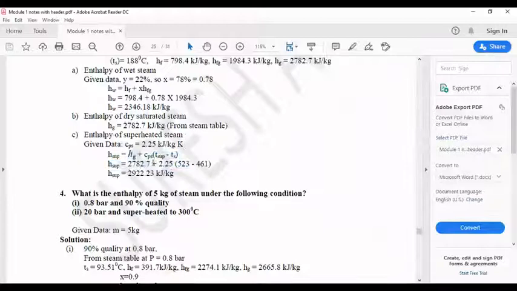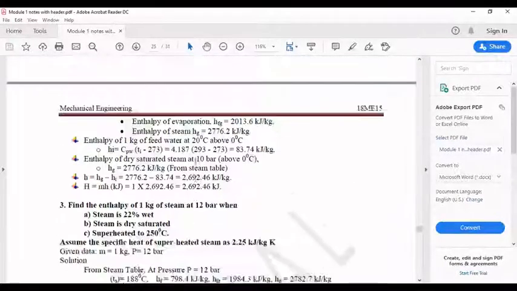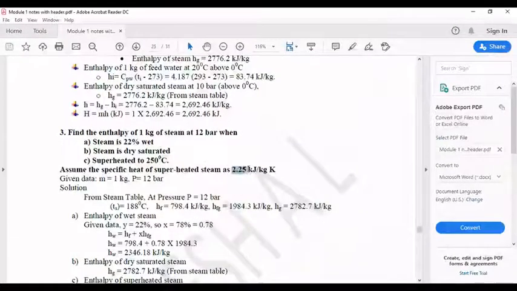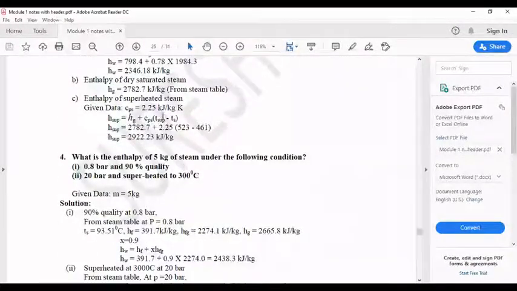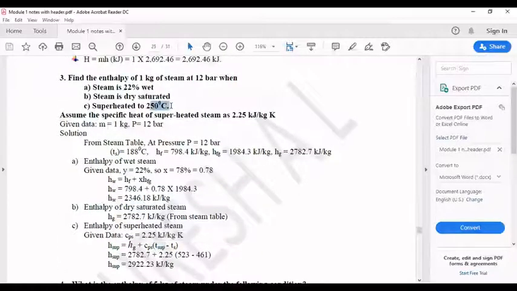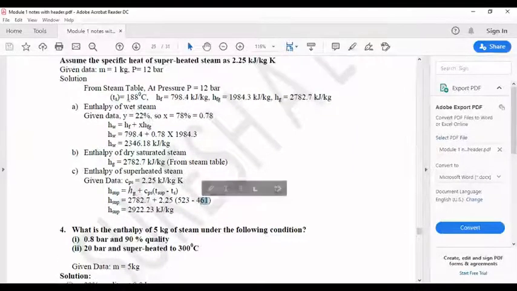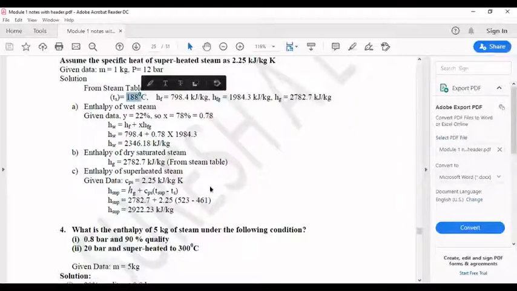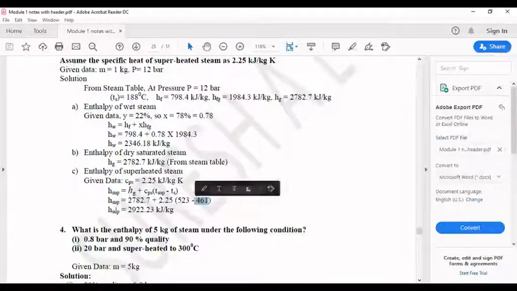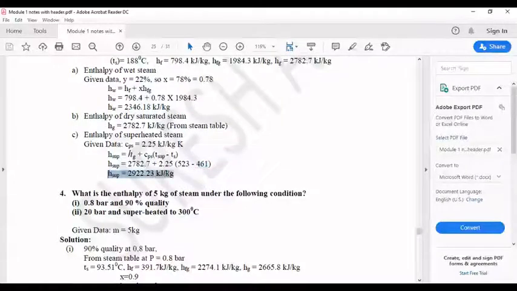Hg is available in the steam table. CPS 2.25 they are given, so that value I substituted here. T superheated, that is the superheated temperature, they are given as 250 degrees Celsius, so I converted that to Kelvin. And Ts is the saturation temperature that is available in the steam table, but it is given in Celsius. You convert that into Kelvin, substitute here, and finally you get the superheated enthalpy.